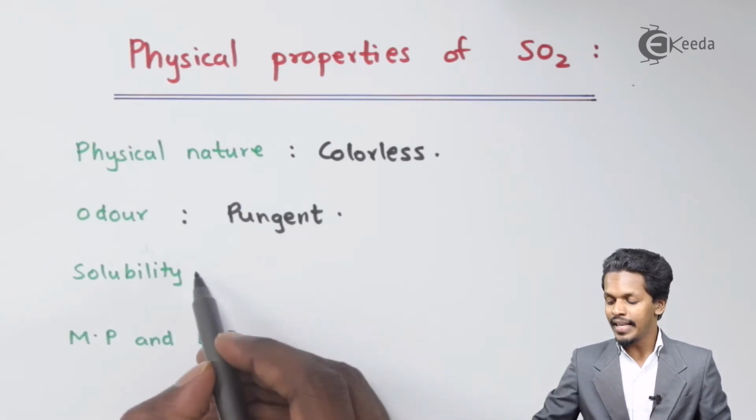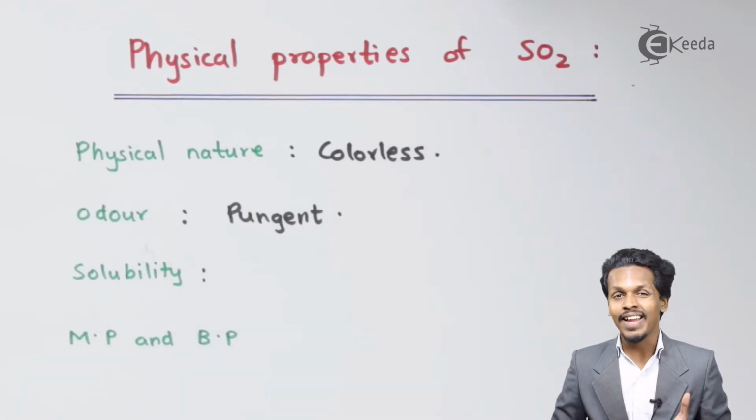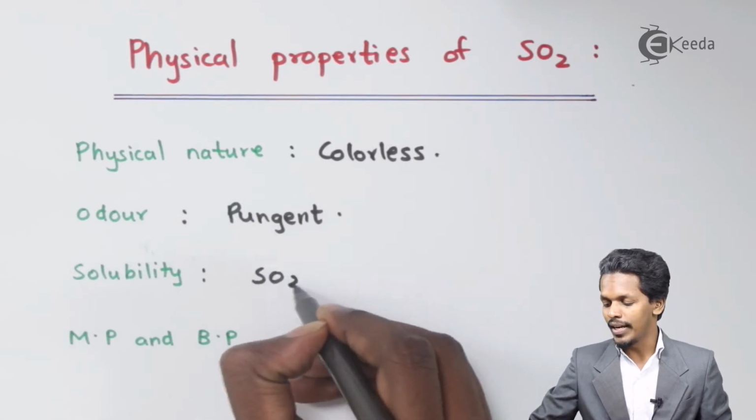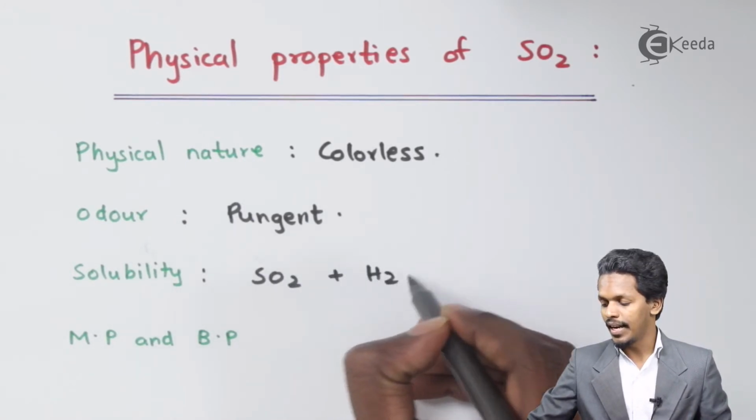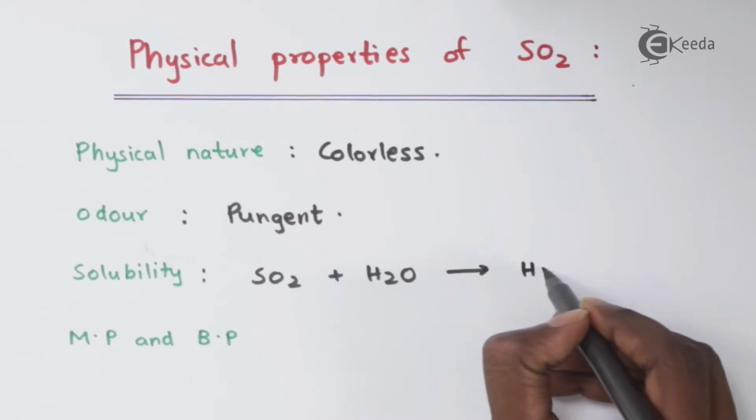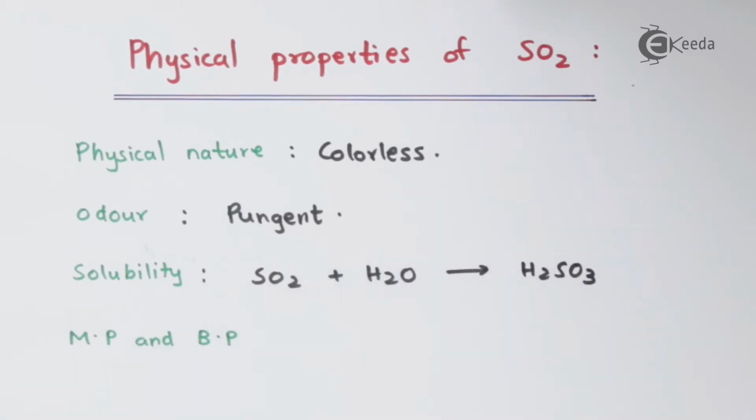And talking about the solubility, it is very much soluble in water, and that's the reason whenever SO2 combines with H2O, it forms H2SO3, which is known as sulfurous acid, and that's the reason SO2 is known as the anhydride of sulfurous acid, that is H2SO3.